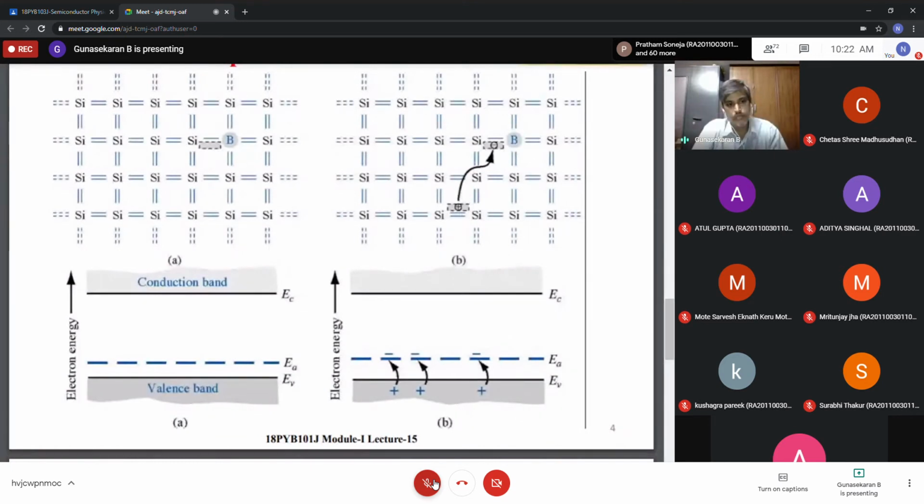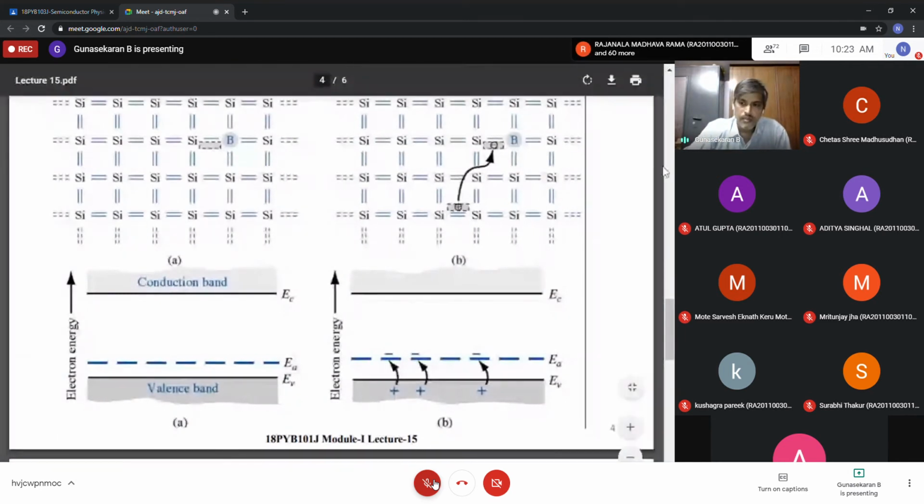After doping, the separate derivation for carrier concentration is in module 2. Before that, in module 1, they will give some equations. What are those values?